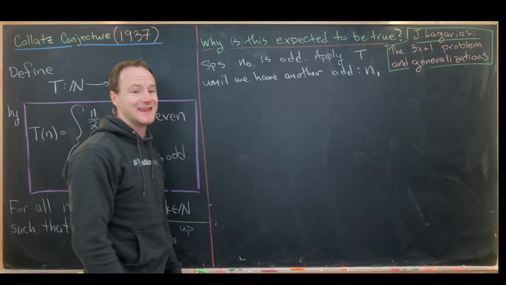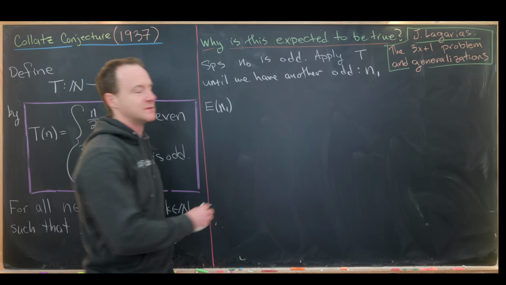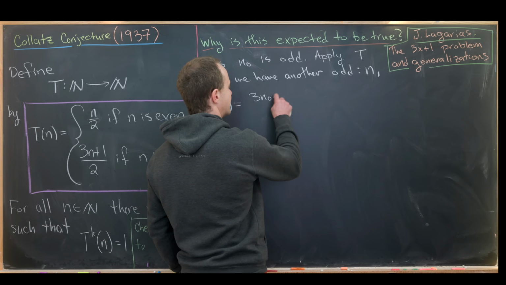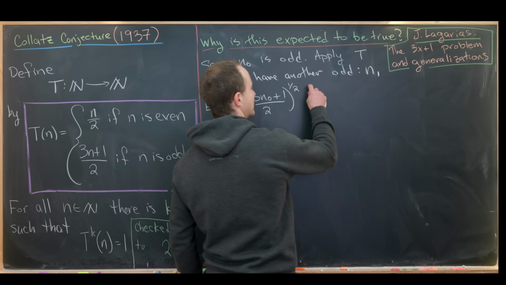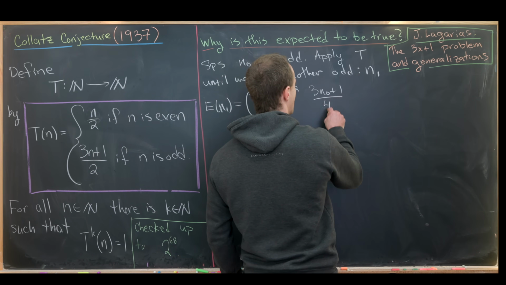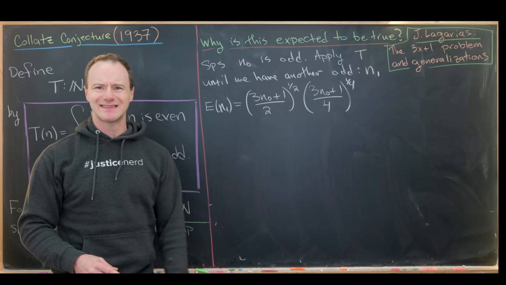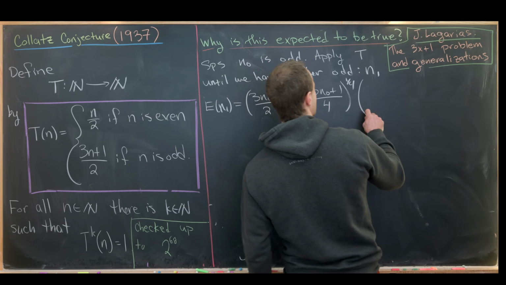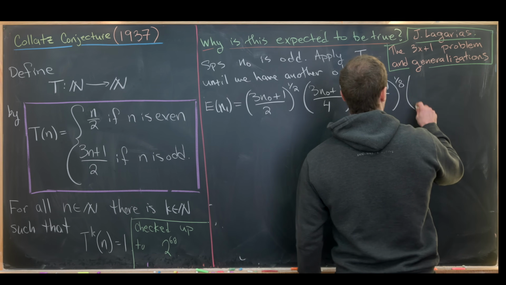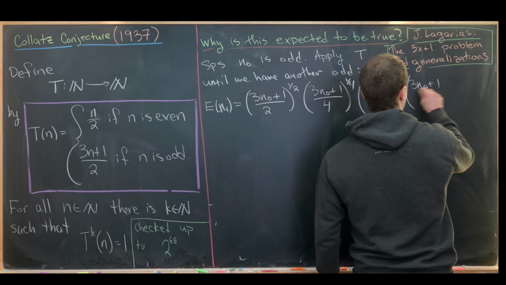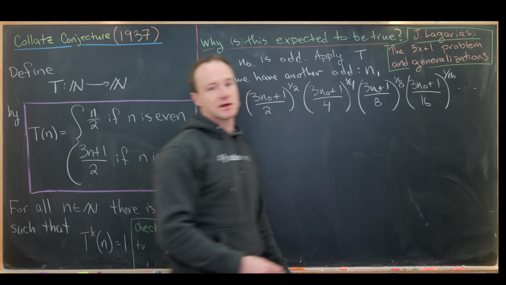Now let's calculate the expected value of n1 based off of what we saw on the last board. Let's recall that it has a value of (3n + 1)/2 with a probability of 1/2, and then it has a value of (3n + 1)/4 with a probability of 1/4, and so on and so forth. So that sets up this infinite product. I'll write down the next couple as well. We have ((3n + 1)/8) to the 1/8, and then ((3 n naught + 1)/16) to the 1/16. Like I said, that's an infinite product.